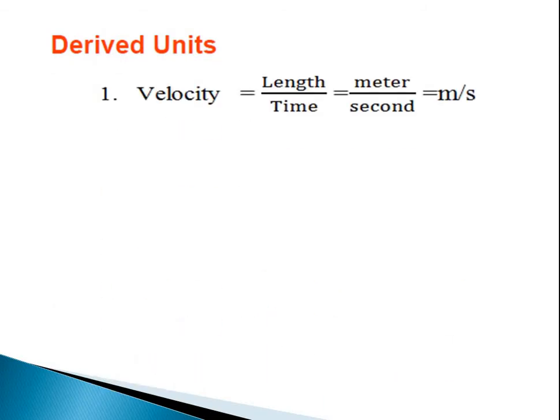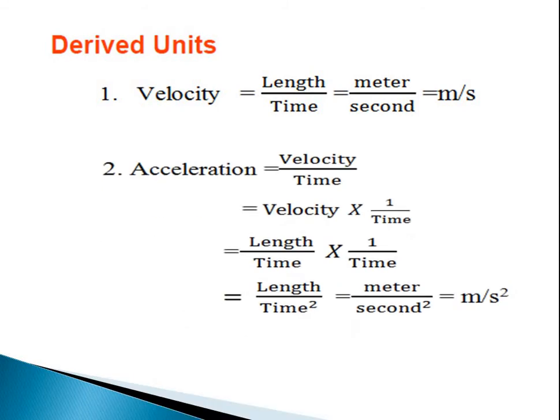Now we come to the interesting point, that is derivation of units. In the last lecture we discussed some derivation of units. Here we first derive velocity. Velocity is nothing but length per unit time. Now length and time are the two basic units. Length is measured in meter in SI unit and time in second. So velocity can be measured in meter per second.